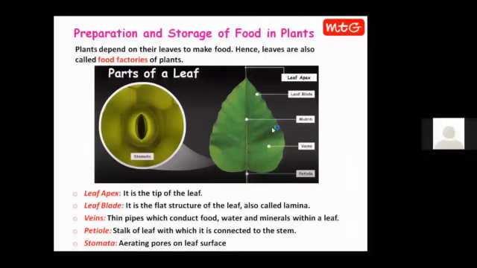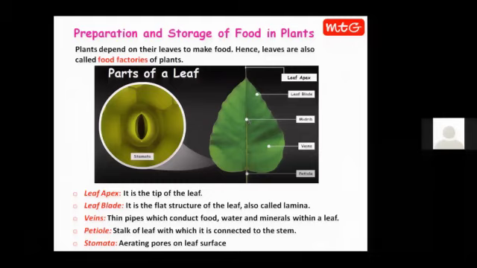All right. Then you can see this thick line running from this end to the other end, to the leaf apex. It is called midrib. And many side veins are coming out of it, which are forming a network. These are called side veins. So this mid vein is also called midrib. Midrib and side veins have pipe-like structures within them, which help in conduction of water, food and minerals within the leaf.